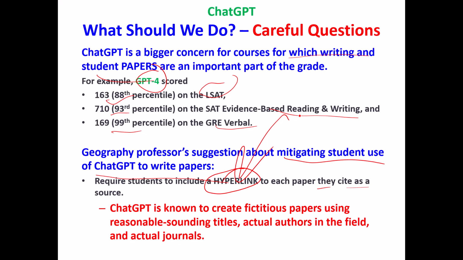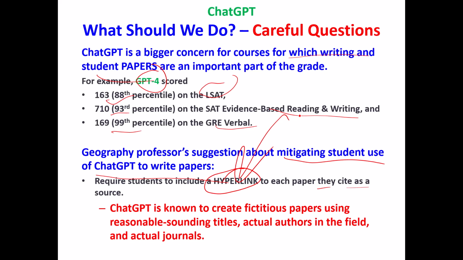The paper doesn't exist. So for courses where a big part of the grade is in papers, this is what this geography professor suggests. Just make the students give you hyperlinks to all their sources. You can click on a sample of those and find out quickly whether ChatGPT has just made things up.